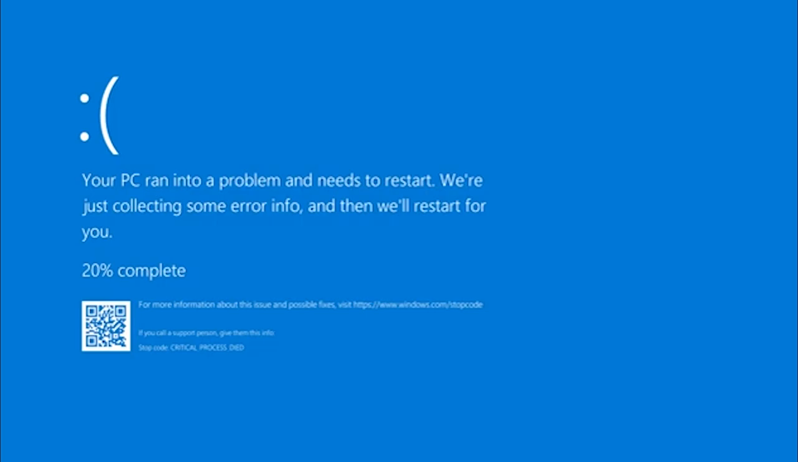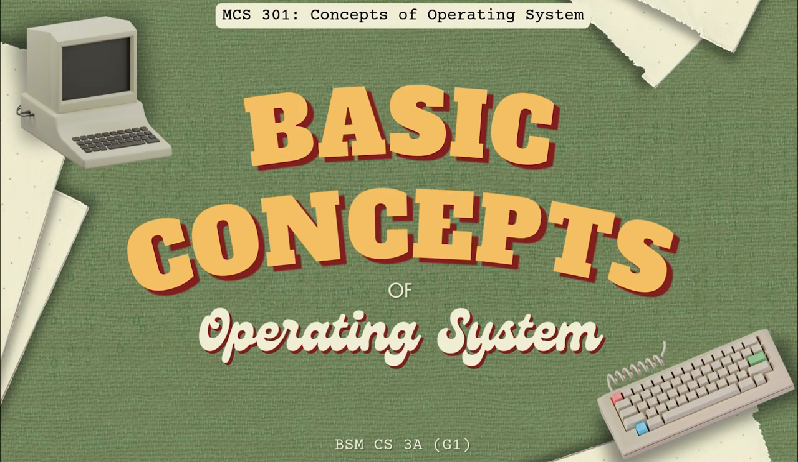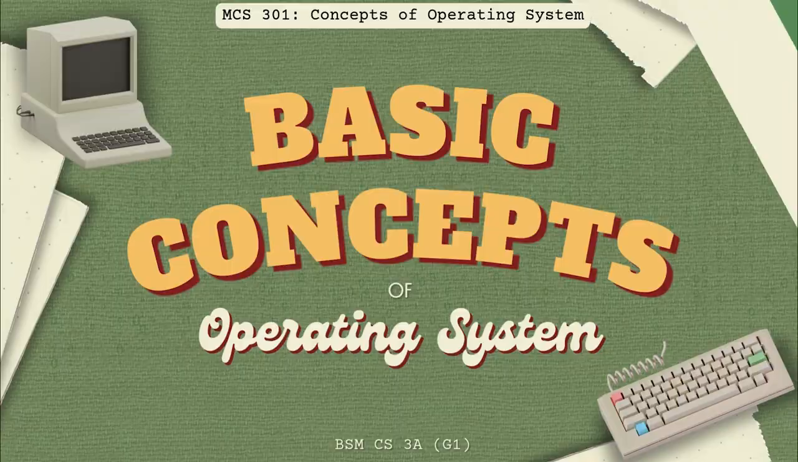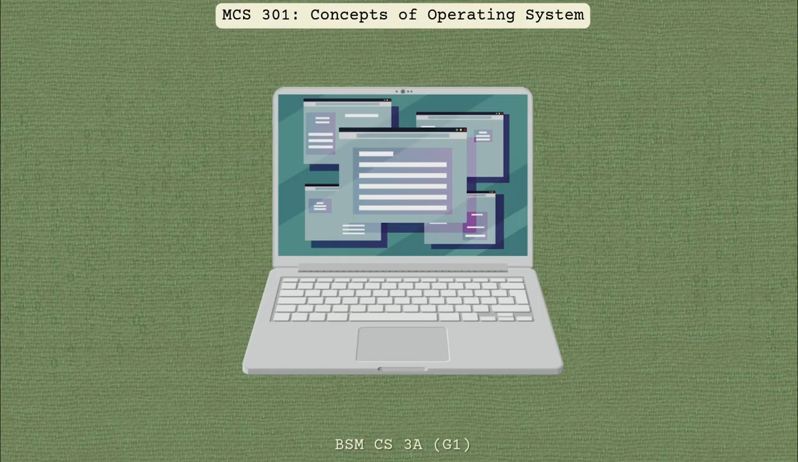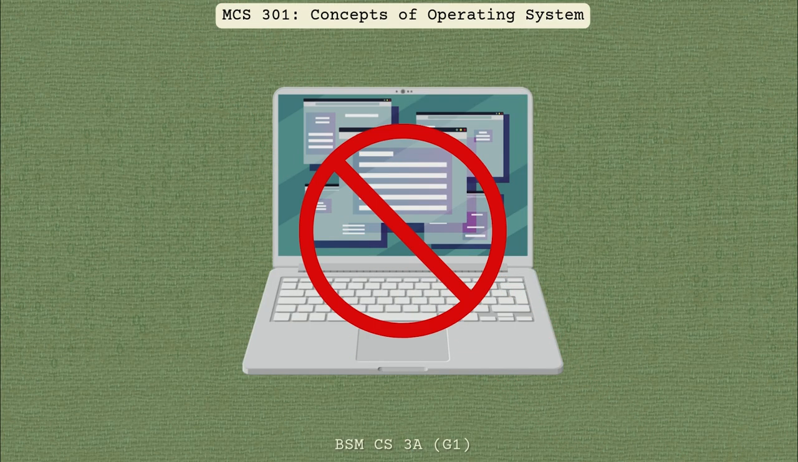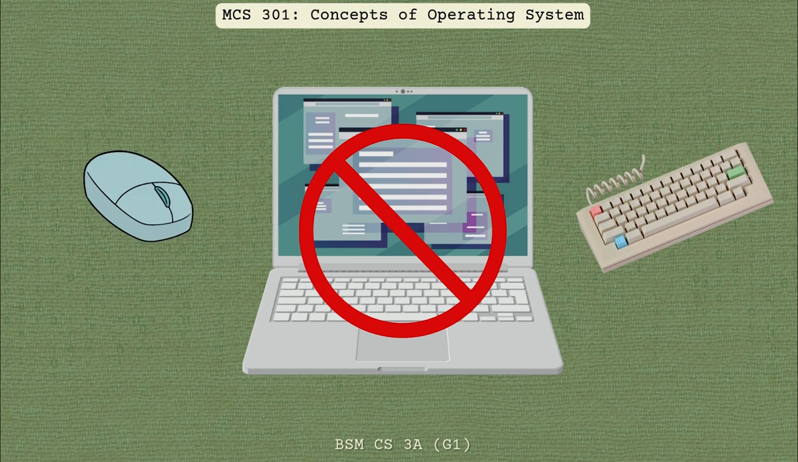Have you ever wondered what would happen if there was no operating system in your computer? It would be very difficult to do the most basic tasks you can currently do on your computer. If there was no operating system, you would have to program everything from scratch. How the computer will handle the keyboard and mouse input, as well as how the computer will display information to